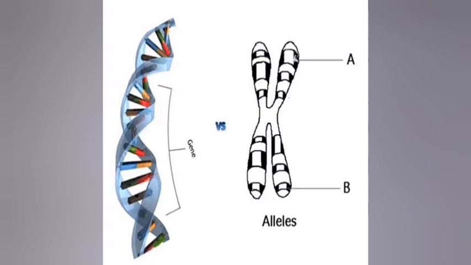Second is allele. An allele refers to one of the possible forms of a gene that occupies a specific location on a homologous chromosome. Alleles can be classified into two types: dominant allele and the recessive allele.